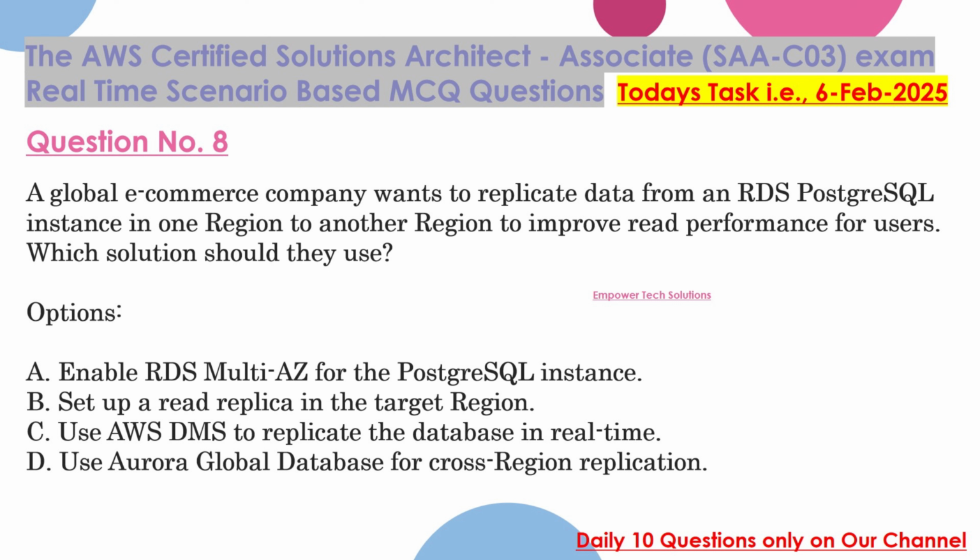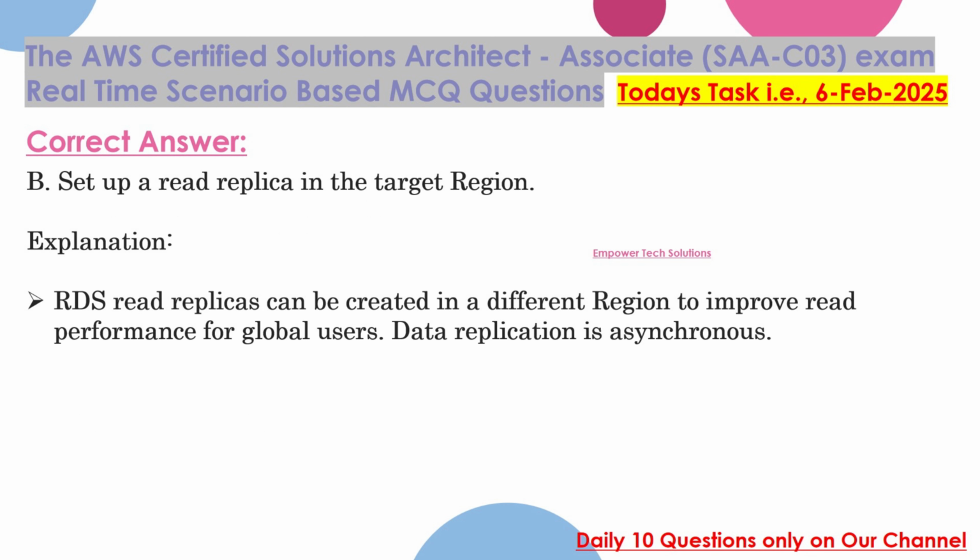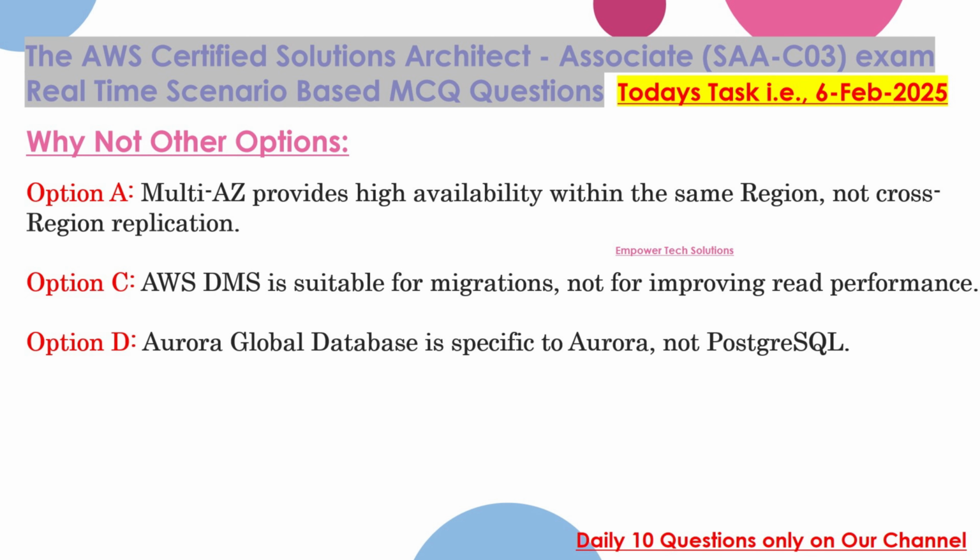C. Use AWS DMS to replicate the database in real time. D. Use Aurora Global Database for cross-region replication. Correct answer: B. Set up a read replica in the target region. Explanation: RDS read replicas can be created in a different region to improve read performance for global users. Data replication is asynchronous. Why not other options?